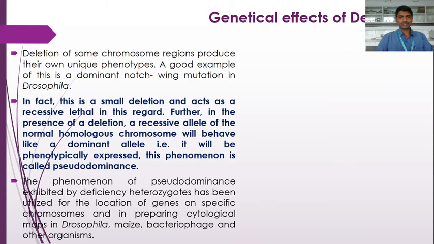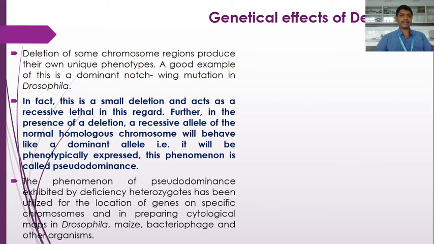Further, in the presence of a deletion, a recessive allele of the normal homologous chromosome will behave like a dominant allele, because the dominant allele from the homologous chromosome has been deleted. So the homologous chromosome pair consists of a recessive allele, and in the absence of the dominant allele, this recessive allele will behave like a dominant allele.